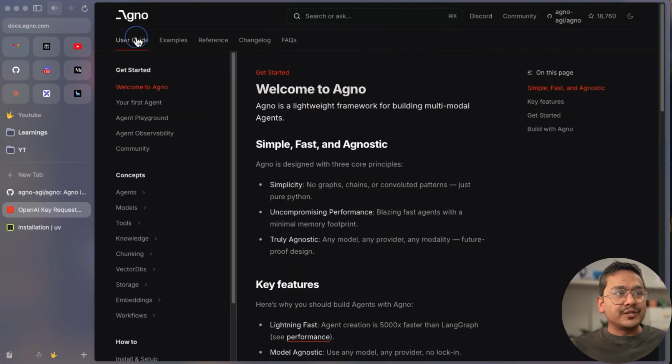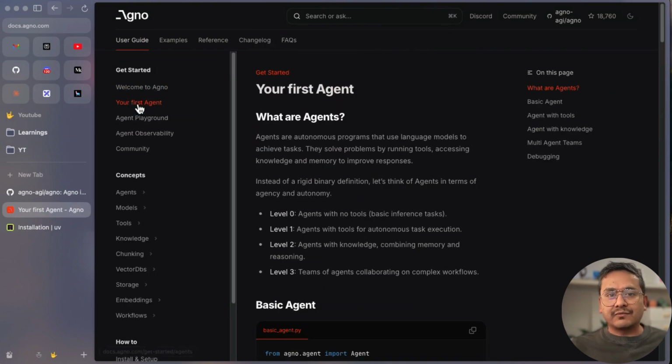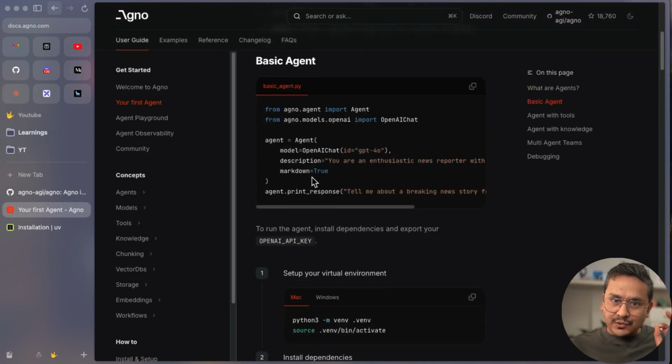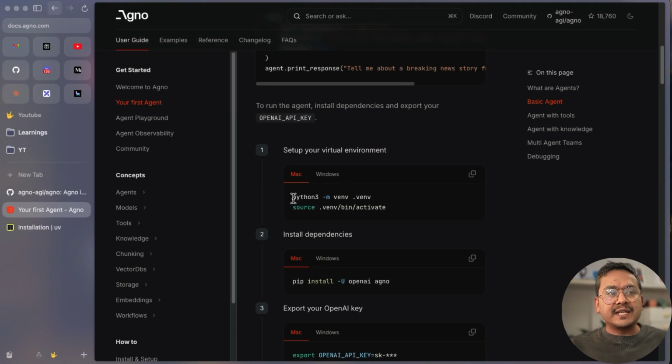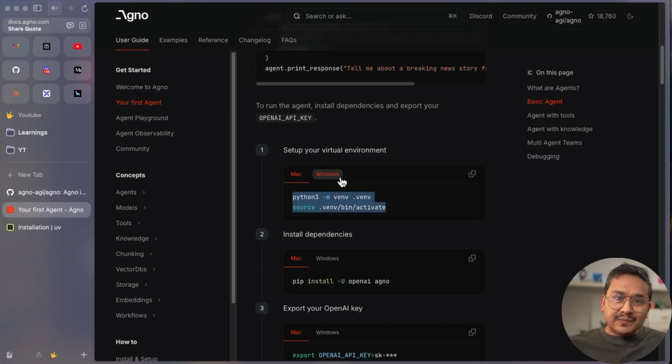But now let's go into the user guide. Let's create our first agent. The instruction is quite clear. I'll just copy the code from here, paste it in VS Code, and run the things. Here we are using venv, but I am going to use uv and show you, because uv is quite fast and it's good practice now in most of the documentation. People are using uv to manage the virtual environments and other Python packages also. It makes your life easier.